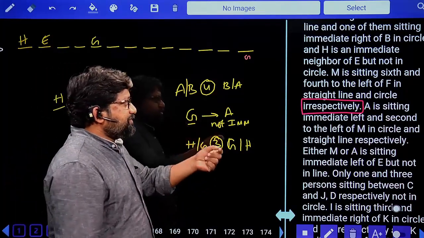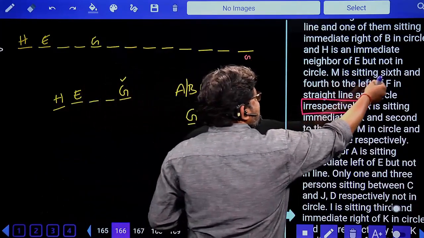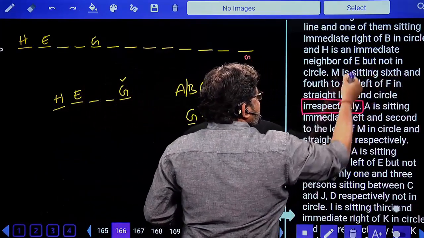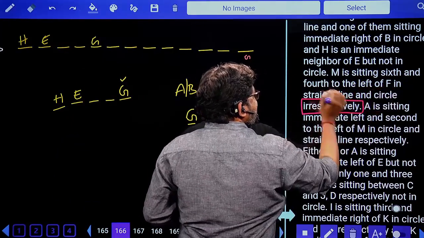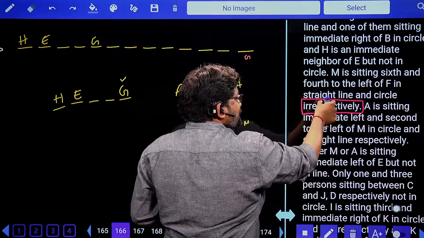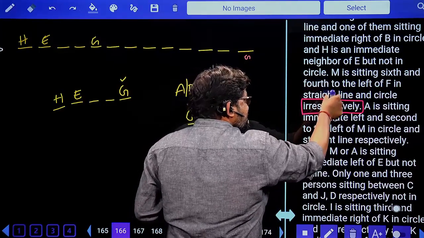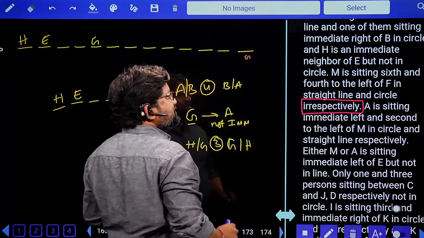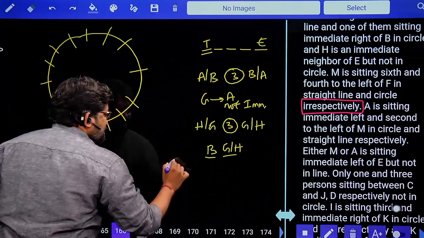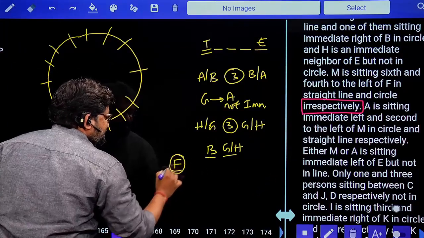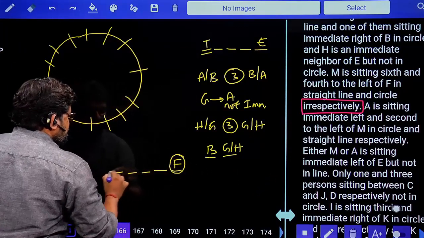So what's going on here? M is sixth and fourth to the left of F in the straight line. So it is not the same order that you are supposed to follow. So it is not straight line, it is supposed to be circle. M is sixth to the left of F in circle. F, left side: 1, 2, 3, 4, 5, 6.